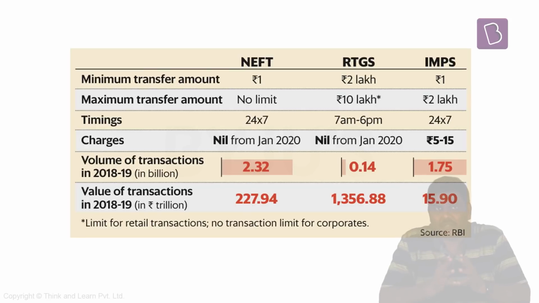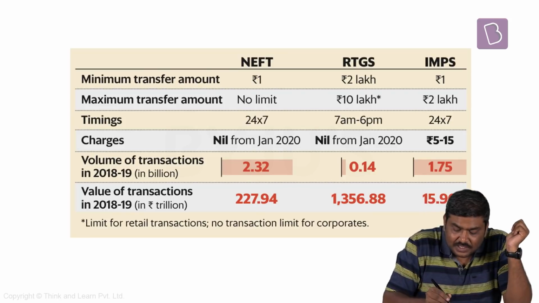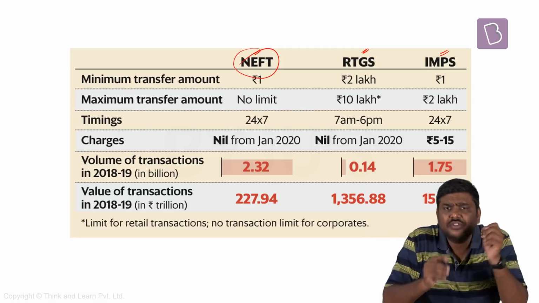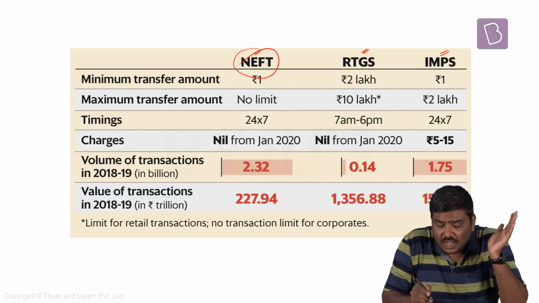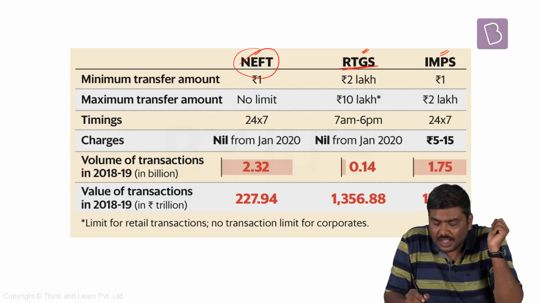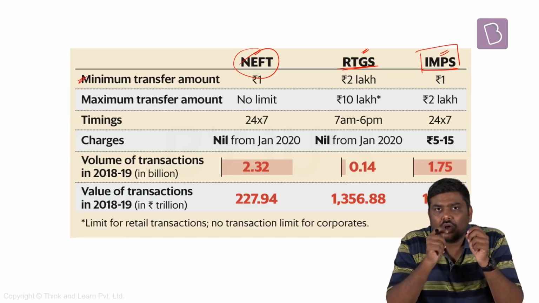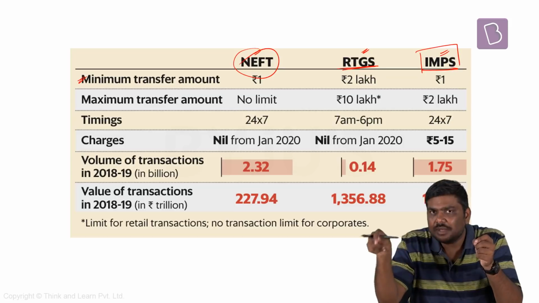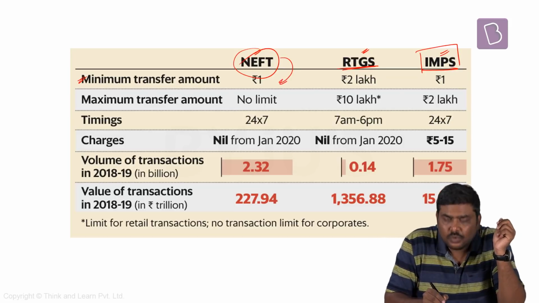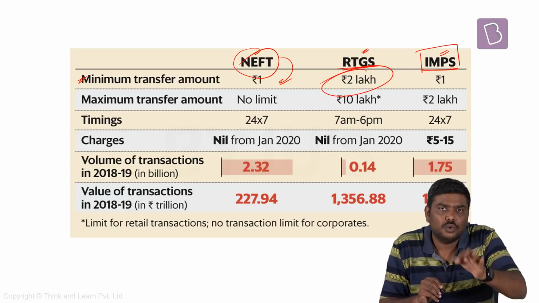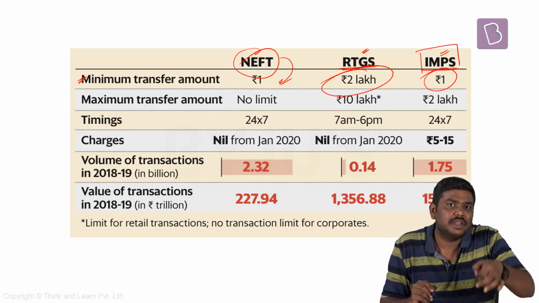I've basically compared the three other forms of transaction methodologies or payment methodologies that can be used in case of the banking sector. One is NEFT, second one is RTGS, and the third one is IBPS. NEFT stands for National Electronic Fund Transfer, RTGS stands for Real-Time Gross Settlement, IBPS stands for Immediate Payment Services. Now, the minimum transfer of amount that has to be done under each of the types of transactions are, in case of NEFT, you will have to transfer a minimum of at least 1 rupee. In case of RTGS, it is a minimum of 2 lakh rupees, and in case of IBPS, again it is a minimum of 1 rupee.